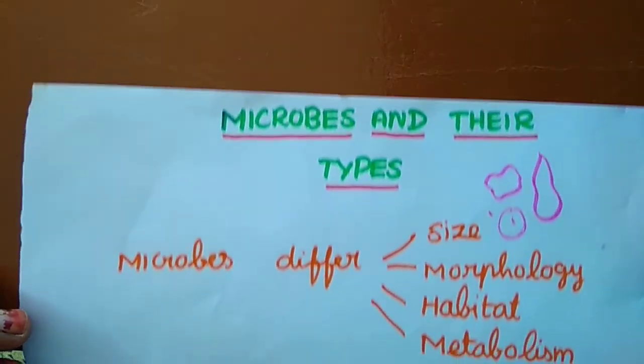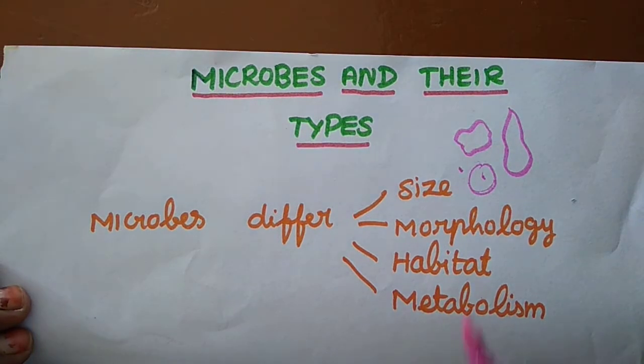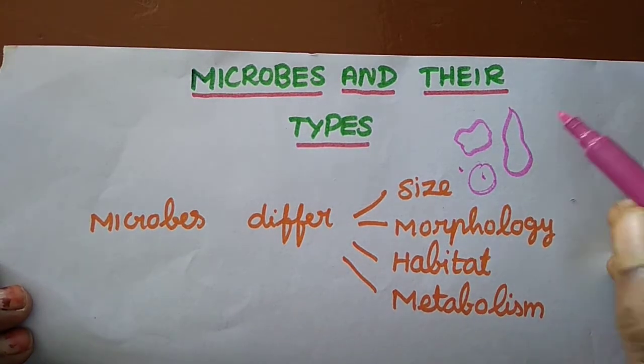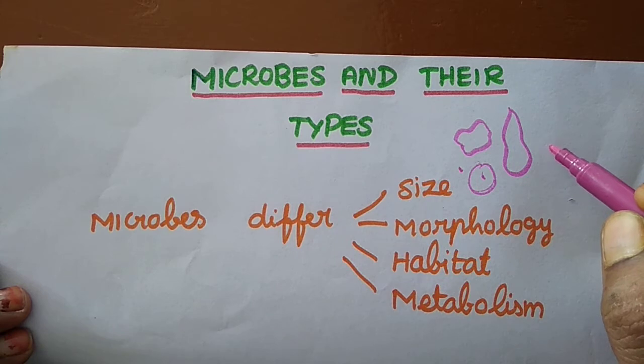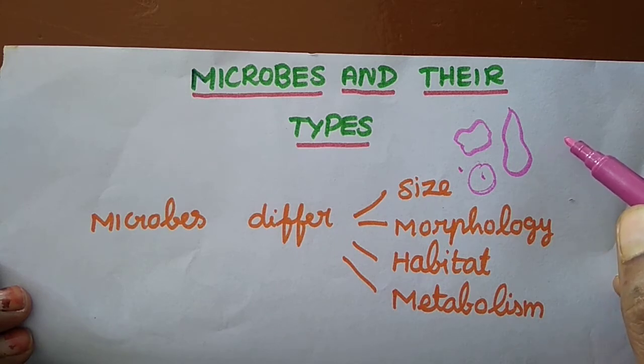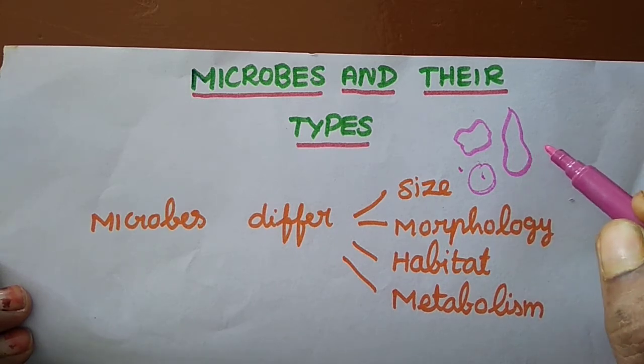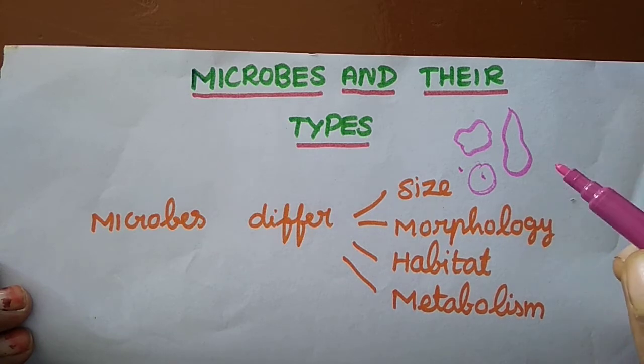First, see this: microbes differ in size. It may be in meters or nanometers, or we say micrometers, so the size can differ.